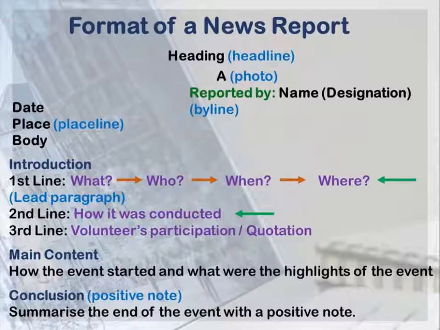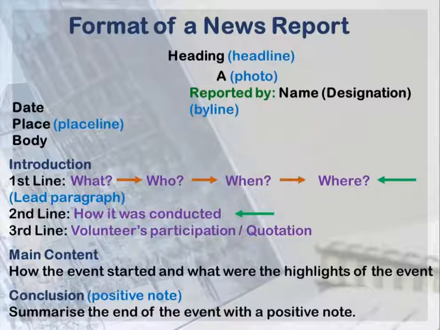In the introduction, in the first line, answer the questions in sequence. What is the event? Who conducted it? When was it conducted? And where was it conducted? In the second line, answer the question why it was conducted. In the third line, you can write the participants or volunteers who participated in the event. When you fulfill this, your introduction will be completed. Now coming to the second paragraph, that is the main content. Here, you have to write how the event started and what the highlights of the event were. And the third one is the conclusion. Here, you have to summarize the end of the event with a positive note.